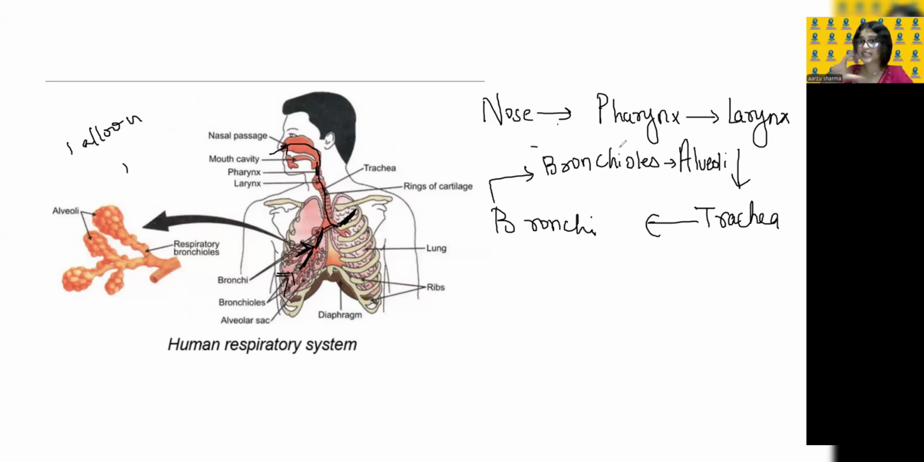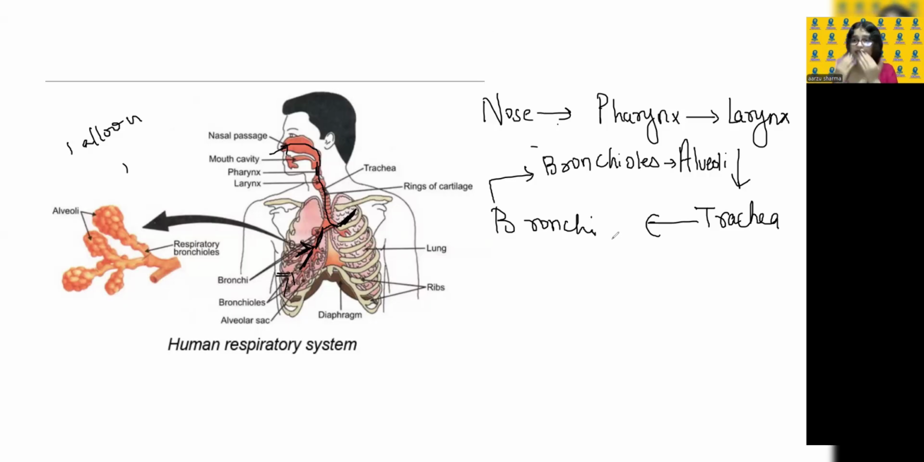Our chest cavity expands, and we throw it out, it becomes normal. Remember that. So I think with this, at least the respiration in human beings, how it takes place, you all have understood. Please remember the function of alveoli because that is really important. Let me give you a recap now.